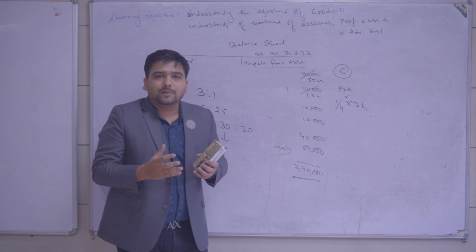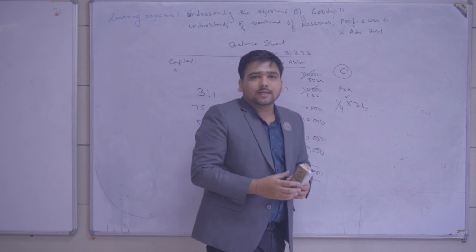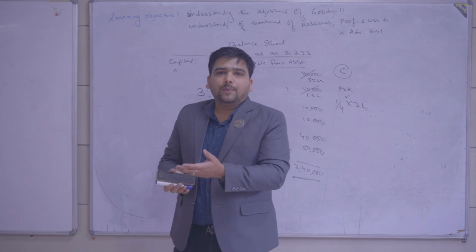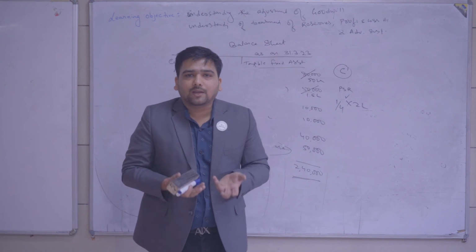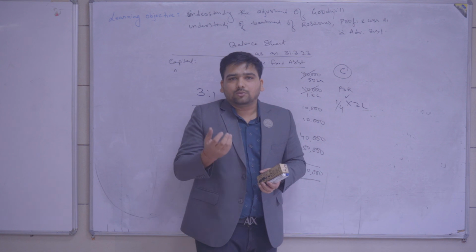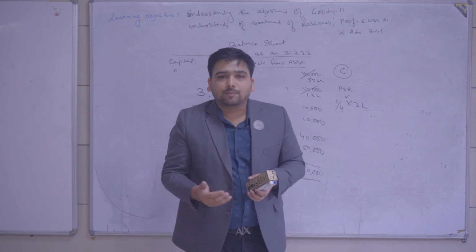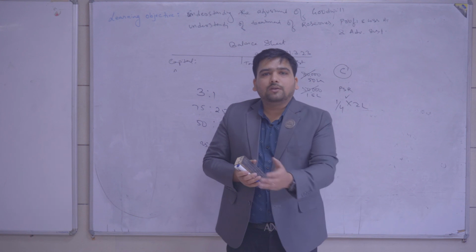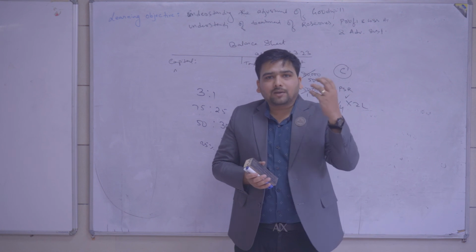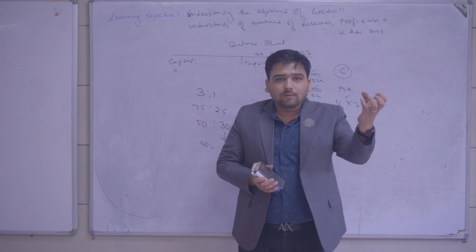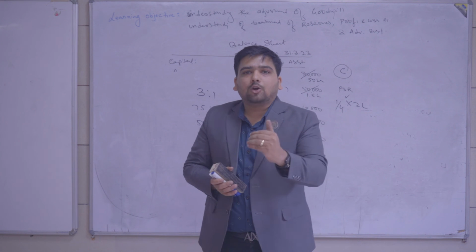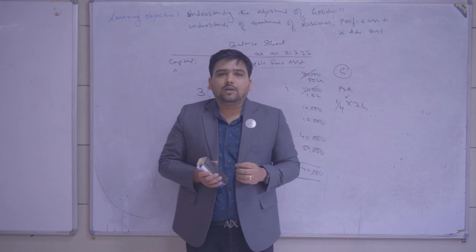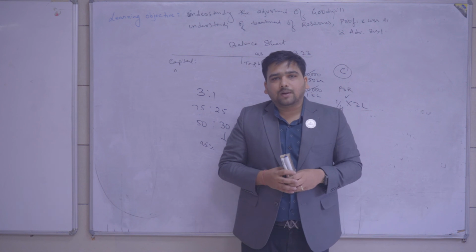But now you can write in simple, normal terms that the gaining partner's capital account is debited. And obviously we know if it is a fixed capital account, we will be taking from the fixed capital. If they are maintaining current accounts, we will take it from the current account. We can do it in detail with examples, but normally we can write that we will take it from the gaining partner and give it to the sacrificing partner, because the partner who is gaining the extra amount, we will take it from him and compensate the loss of the sacrificing partner. So the entry will be gaining partner's capital account debit to sacrificing partners.